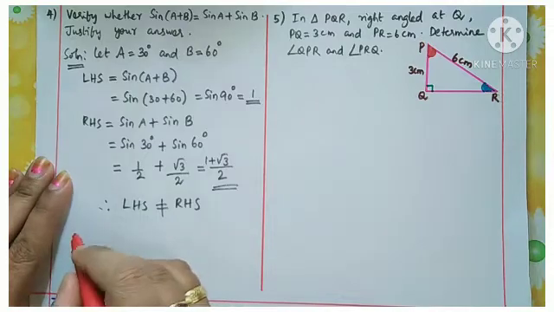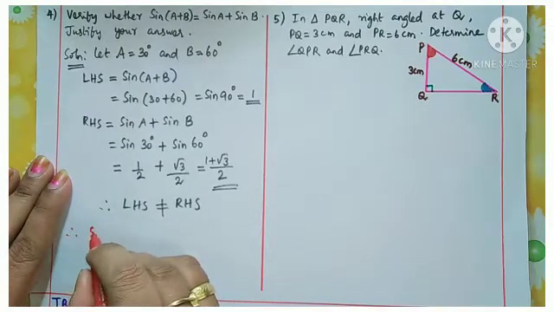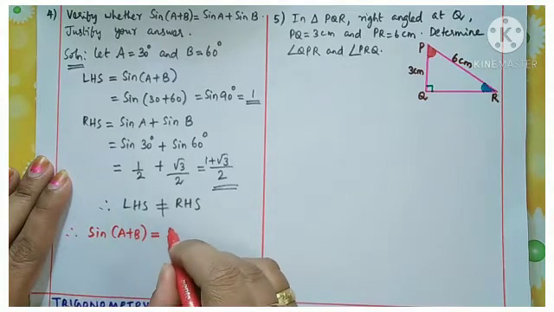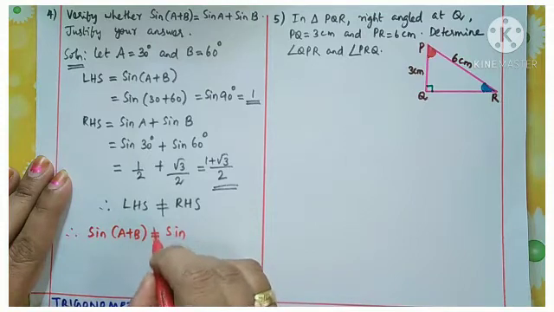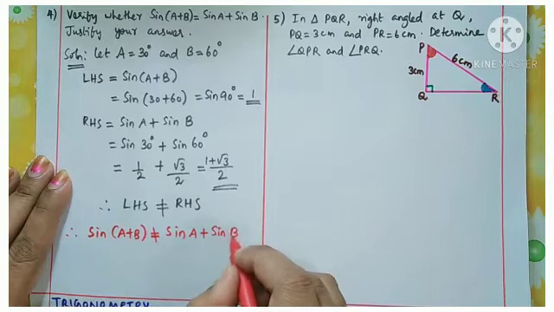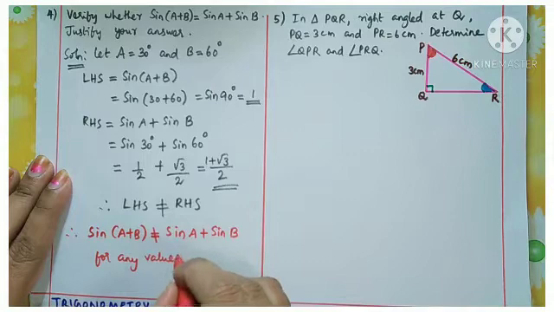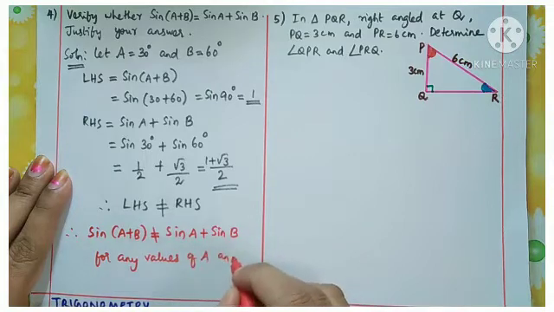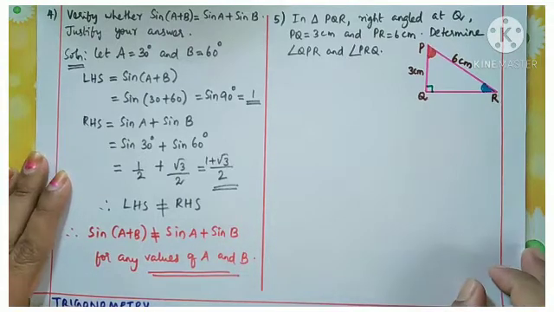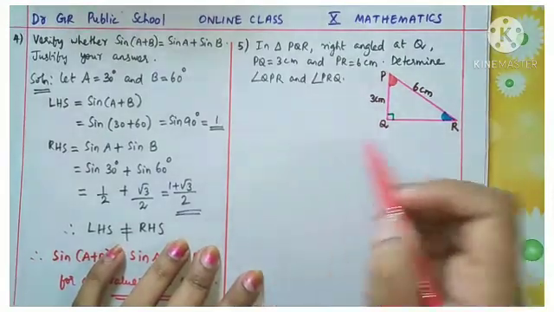Therefore, sine of A plus B is not equal to sine A plus sine B for any values of A and B. The statement is wrong.